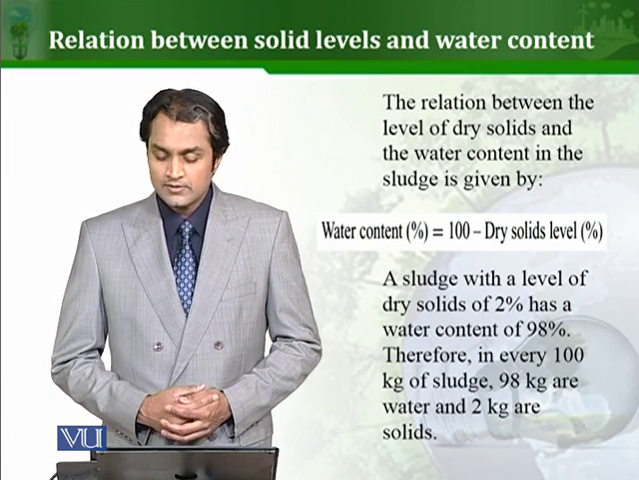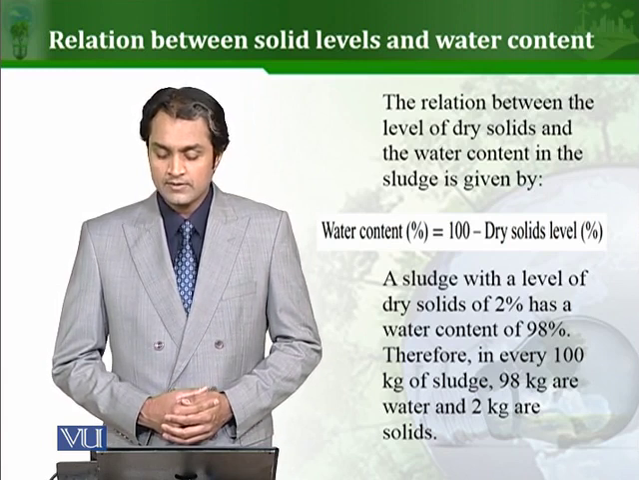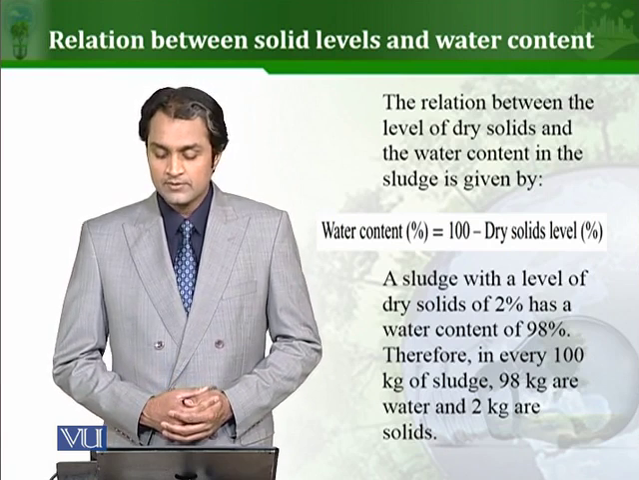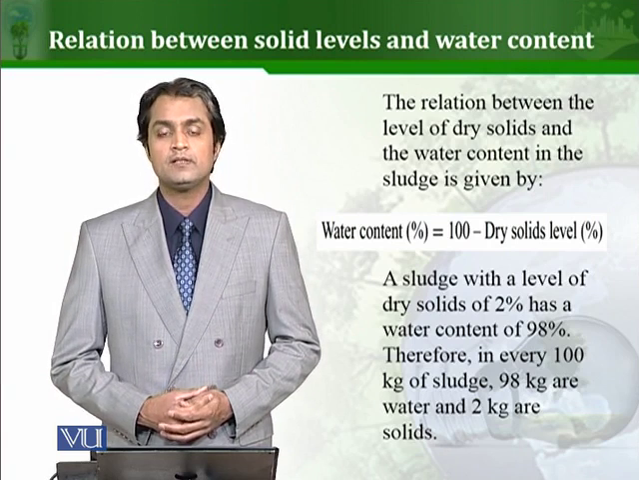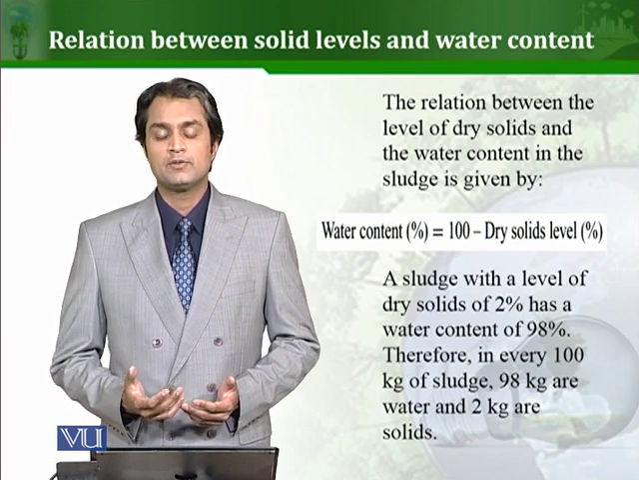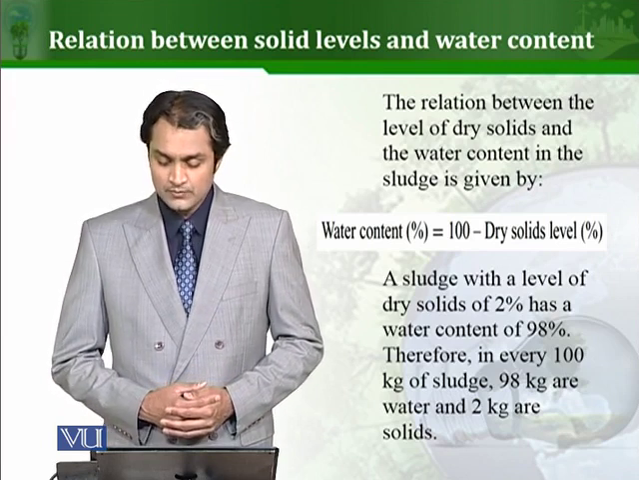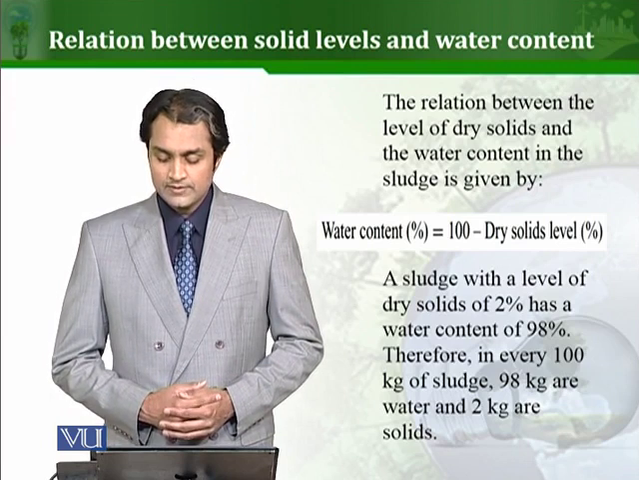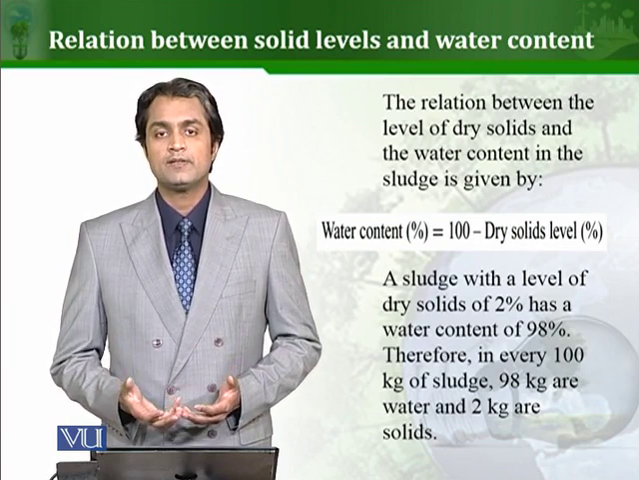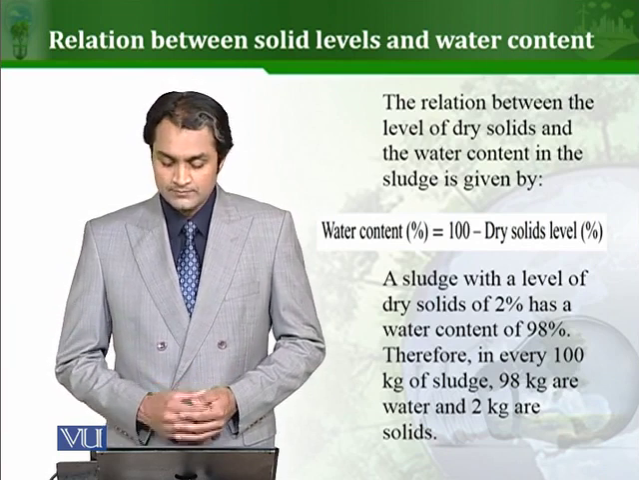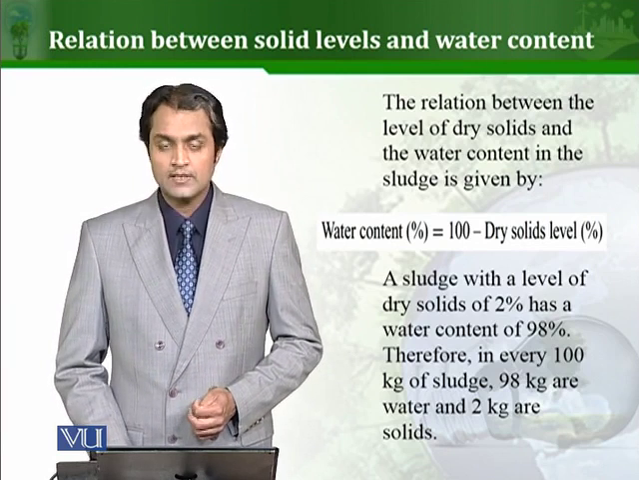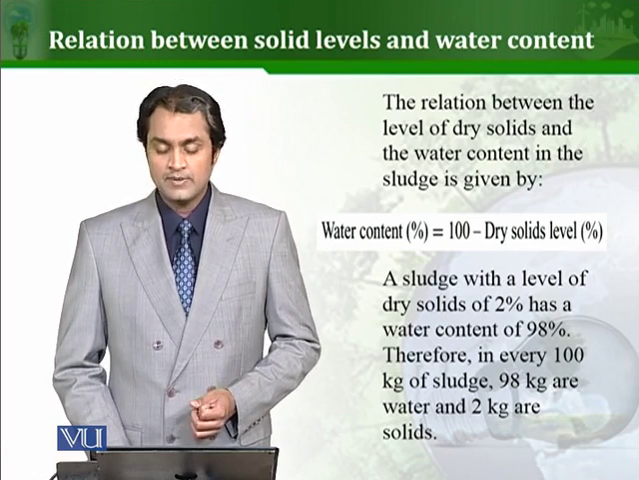In sludge, the relation between the level of dry solids and the water content is given by: water content, basically we'll give in percentage, is equal to 100 minus dry solids level, again in percentage. So you can see here, there will be only two things in sludge: one is water content and the other is the suspended solids. For example, a sludge with the level of dry solids of 2% has a water content obviously of 98%. If 2% out of 100 is solid waste, then the rest is obviously water content. Therefore, in every 100 kg of sludge, 98 kg are water and 2 kg are solids. This is just an example. It depends on the type of sludge.